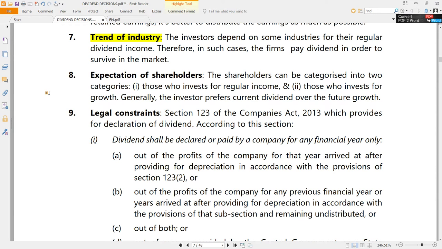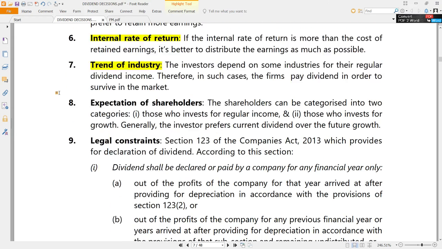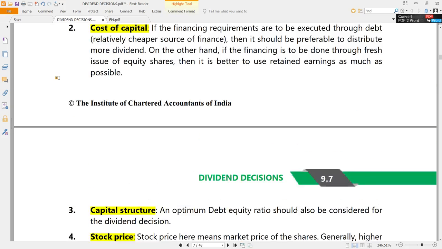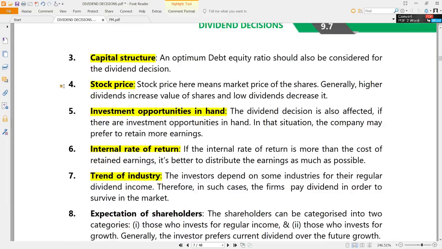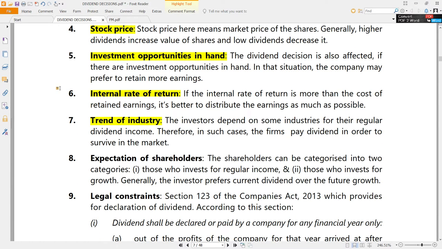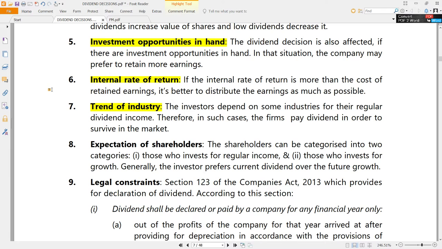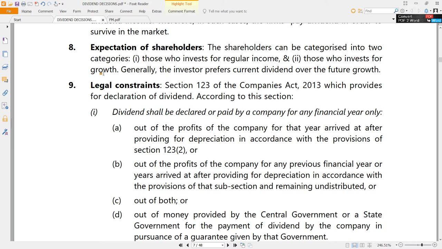Point is, keeping that also in mind, dividend decisions have to be taken. It is a practical consideration more than a theoretical consideration. See, theoretically speaking, a company has to look inwards. Sir, boss, what is my availability of funds? What is my capital structure? What is my cost of capital? These are all the things which the company has to look inwards. And how many investment opportunities I have, the company knows that, management knows that. What is the return that I can generate on my investments? The management knows that. But external things also it has to keep in mind, that is stock prices and the trend of the industry also kept in mind.